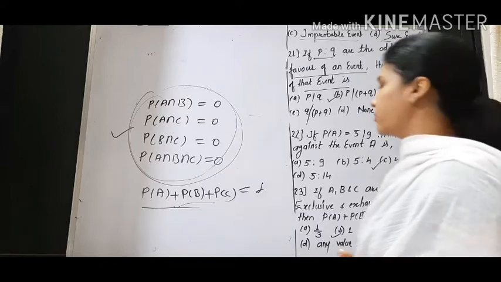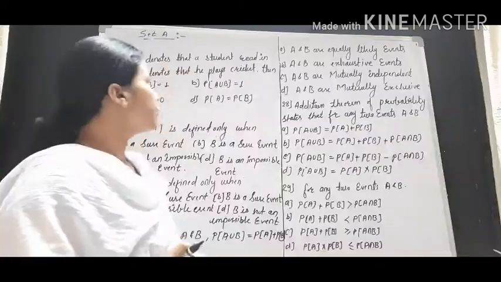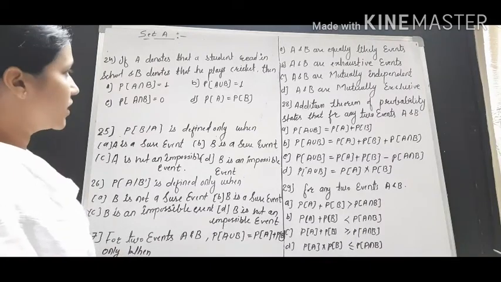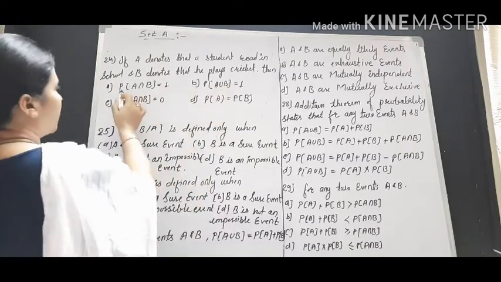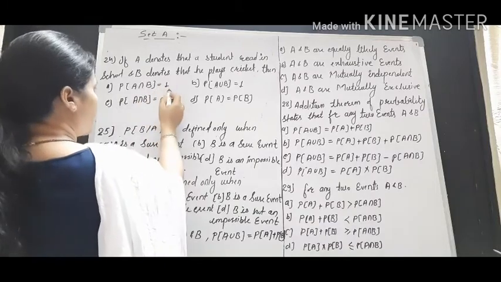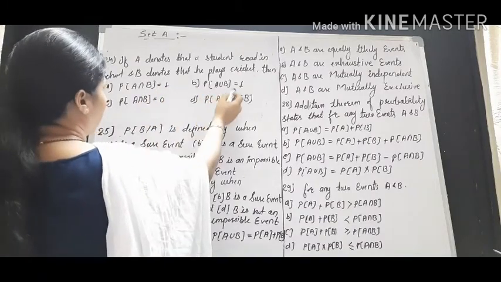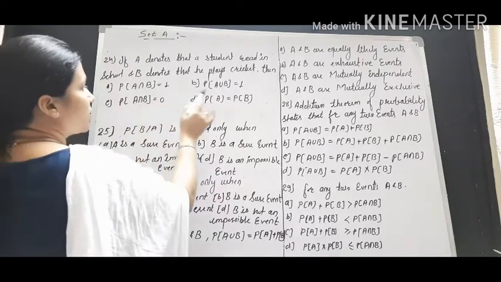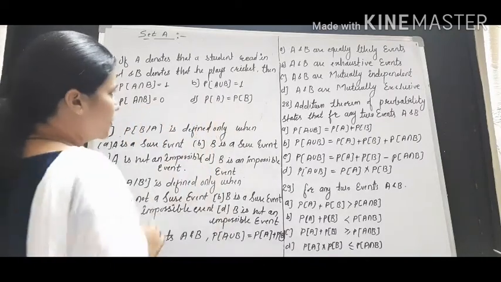Okay. So now question number 23. If A denotes that a student reads in school and B denotes that he plays cricket, then probability of A intersection B is 1. Probability of A union B is 1. Probability of A intersection B is 0. Probability of A is equal to probability of B.